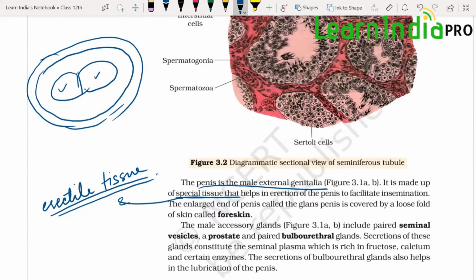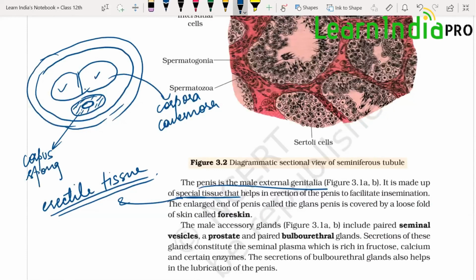2 are these. These tissues are called corpora cavernosa. And below is corpus spongiosum. And corpus spongiosum only has this urethral opening. Okay, penile opening. So this is corpus spongiosum. So there are 3 erectile tissues which help in erection. What are the 3 tissues? 2 are corpora cavernosa and 1 is corpus spongiosum.